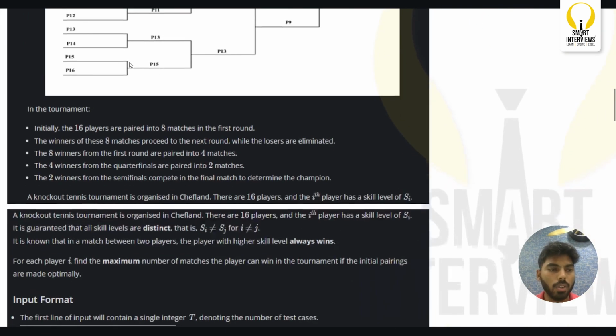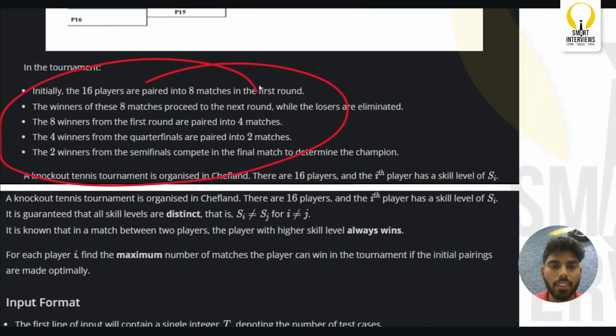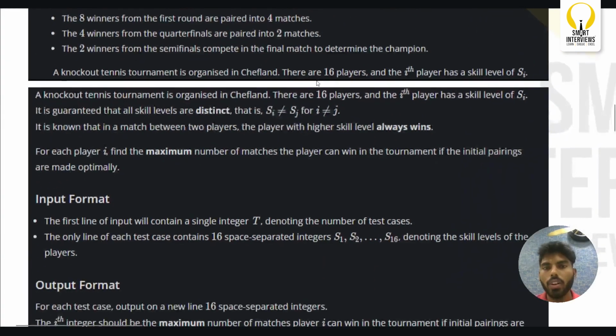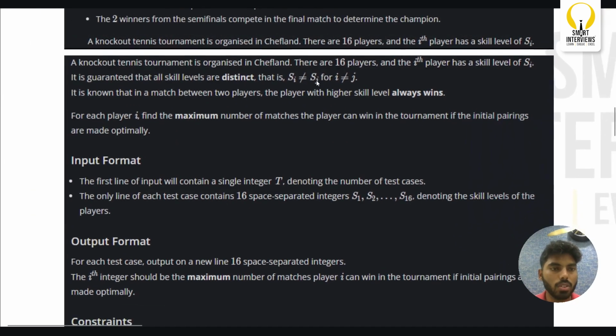This is basically the entire thing that I have explained here. Now let us deep dive into the question. The question says, a knockout tennis tournament is organized in Chef Land. Basically, there is a Chef Land, and there we are conducting a tennis tournament, and there are 16 players. The i-th player has a skill of S_i.